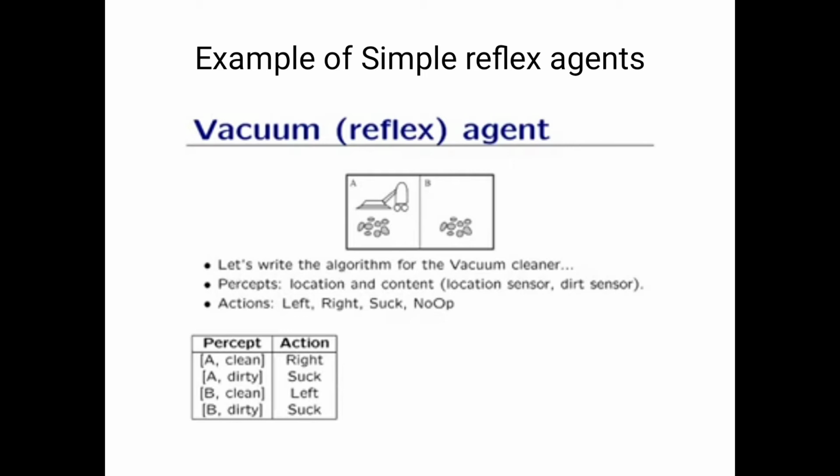The perception of the vacuum cleaner is location and content, through location sensors and dirt sensors. The vacuum cleaner perceives its environment through sensors and acts upon the environment through actuators. So this is a simple example related to the simple reflex agent.